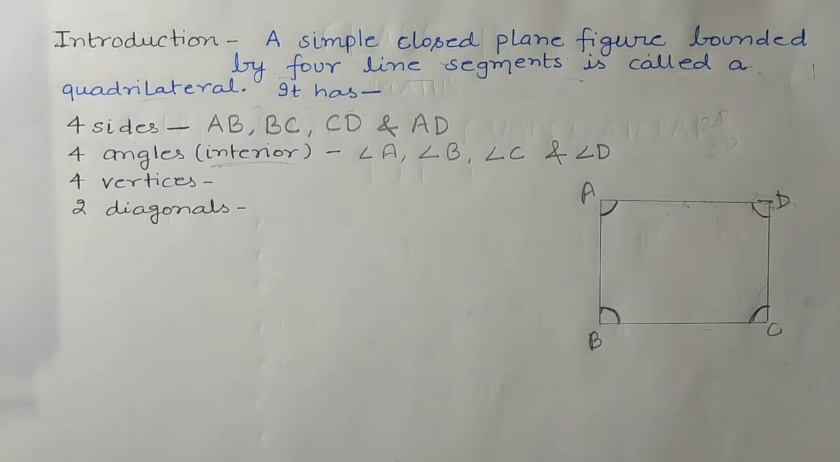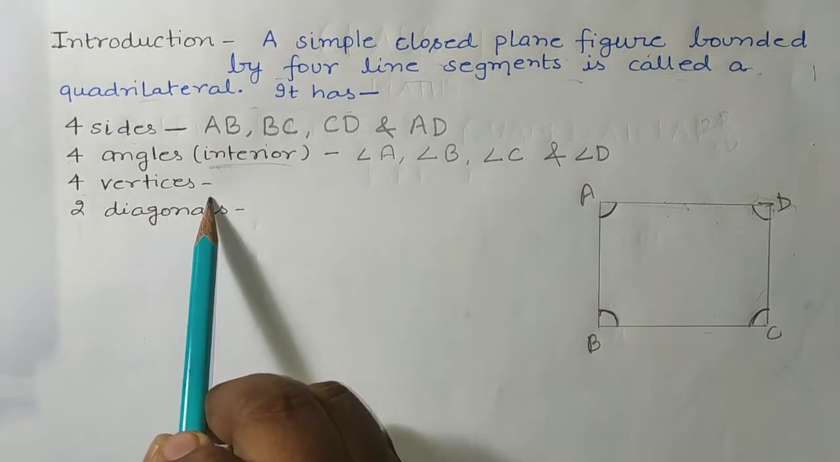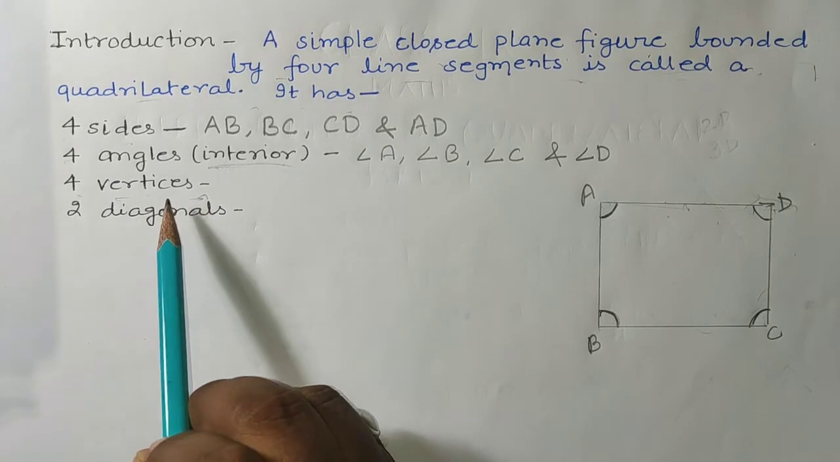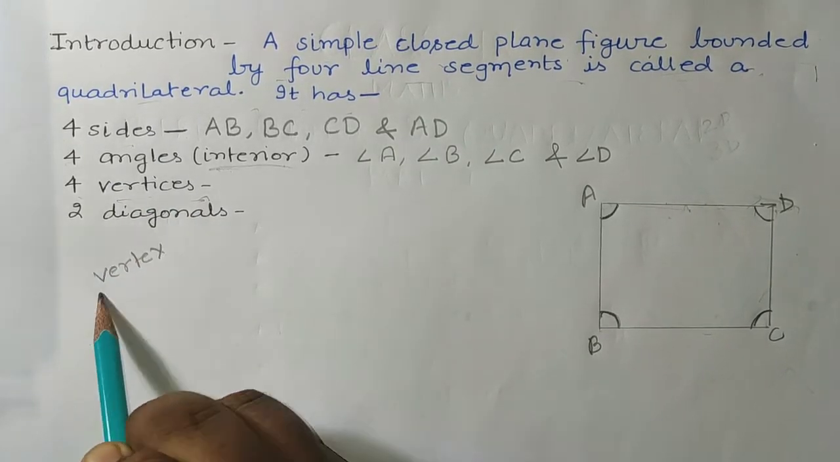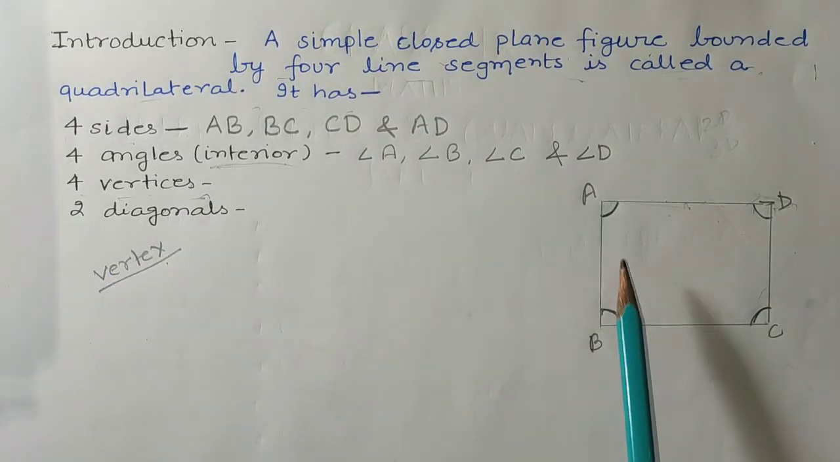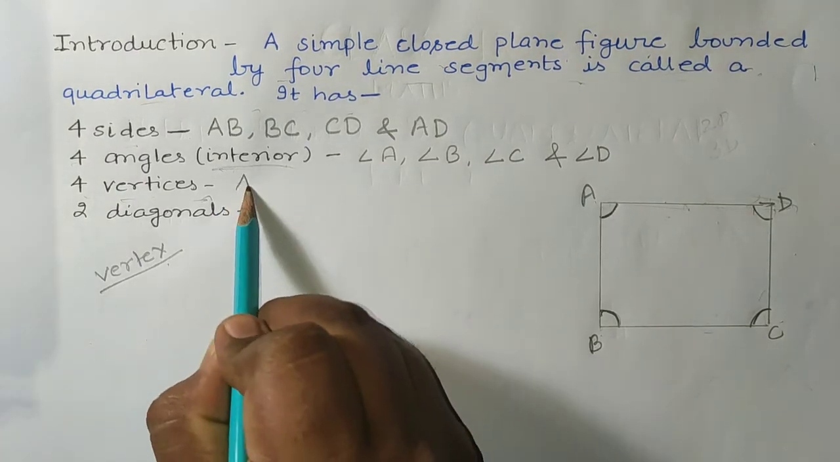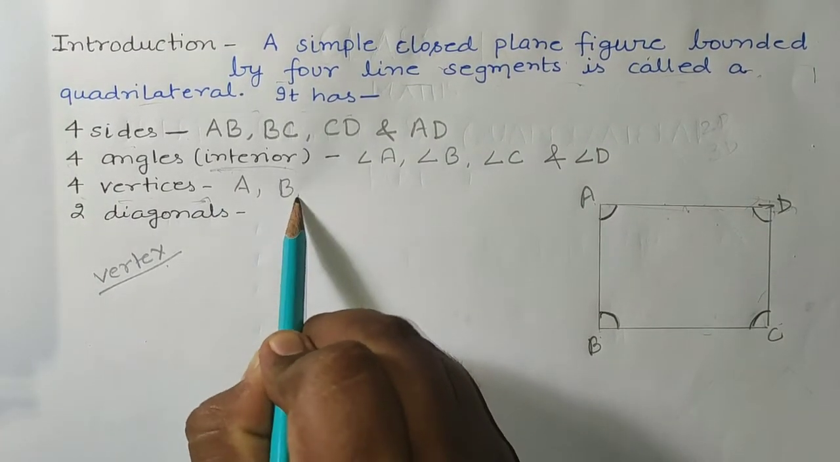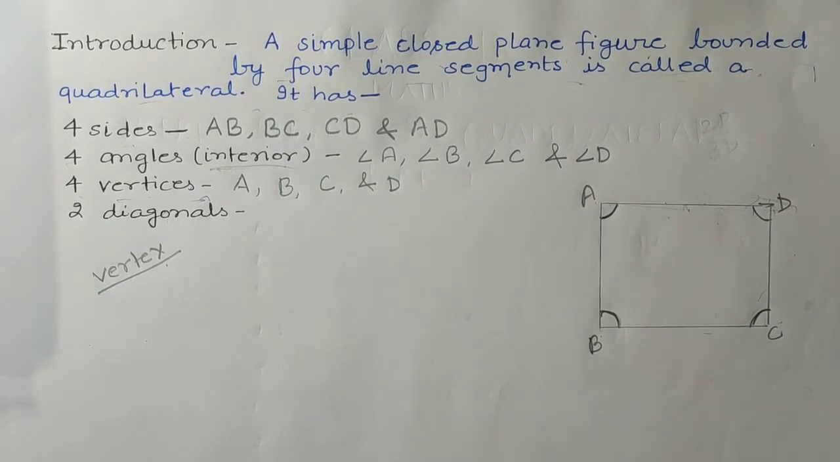So a quadrilateral has four sides and four angles, and also, students, four vertices. Vertices are what? When only one is there, it is a vertex, and the plural of vertex is vertices. So here A, B, C and D, four vertices are there, and two diagonals.